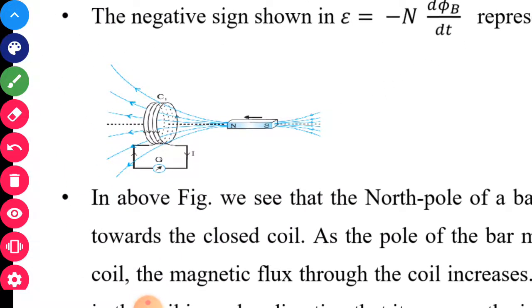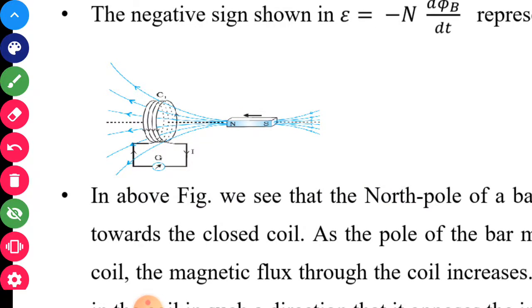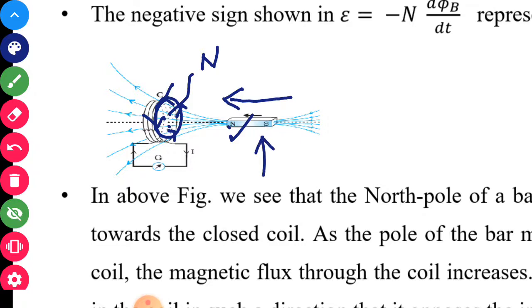Now what will happen? If you are taking this north pole towards the coil, then the current here must be in the anti-clockwise direction. You can see it is shown also in the anti-clockwise direction. This side of the coil will behave as a north pole, and this is also a north pole. So north and north will repel each other, and it opposes the motion of the magnet, or it opposes the flux which is associated with the coil, because both are north poles.